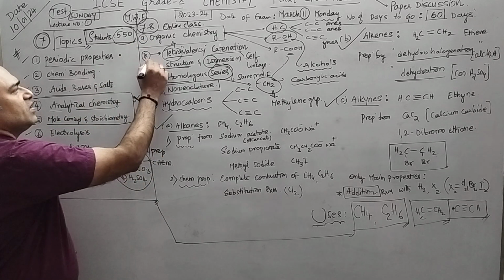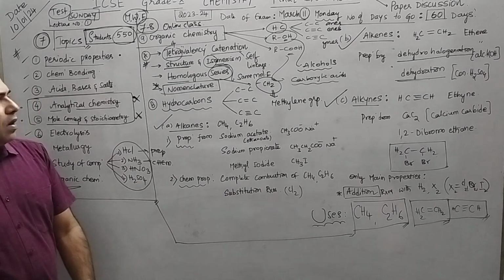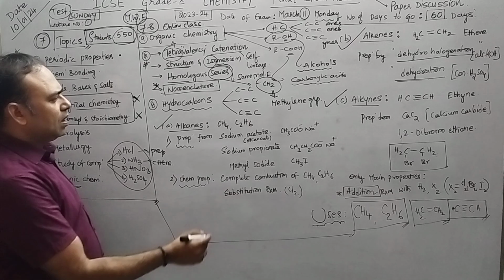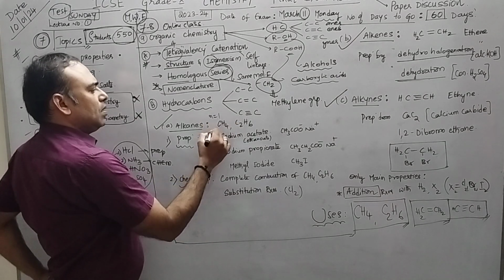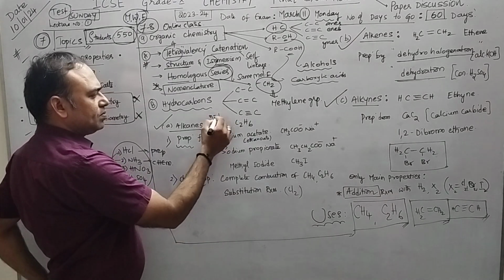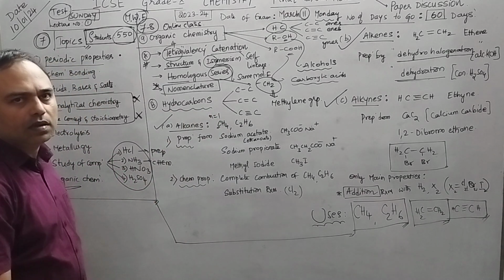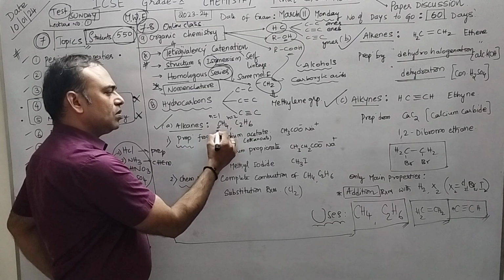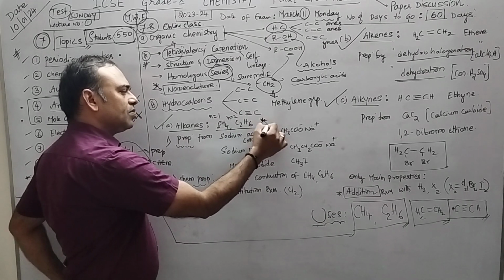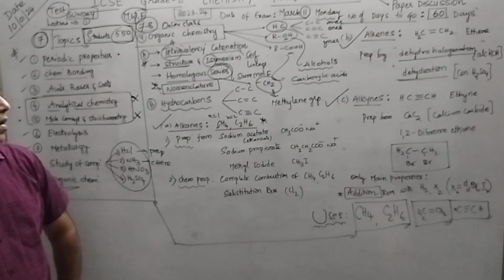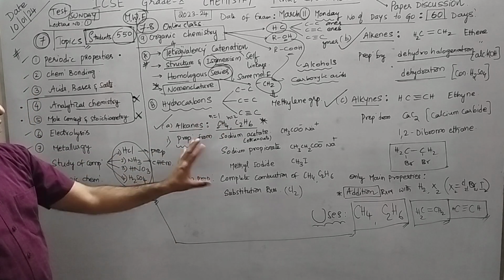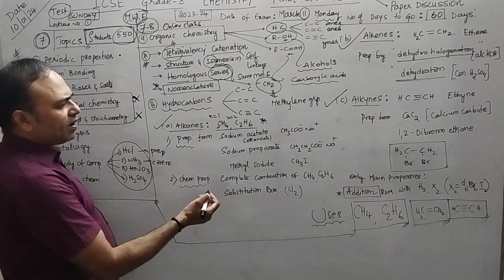That is the first part. Now individually, if you take first alkanes, N is equal to 1 is known as meth, so this is methane. N is equal to 2 is called eth, so this is ethane. We have only two things. What are those? Methane and ethane. That's it. How do you prepare them? From where will you prepare?